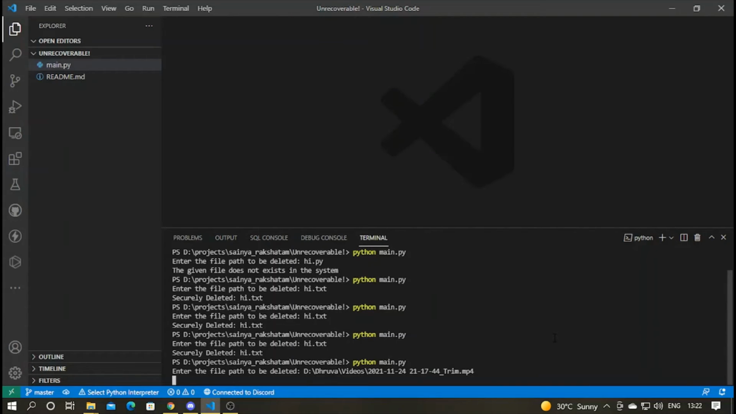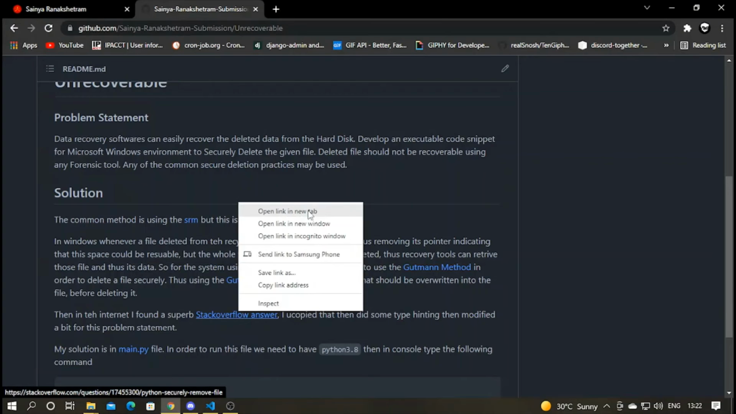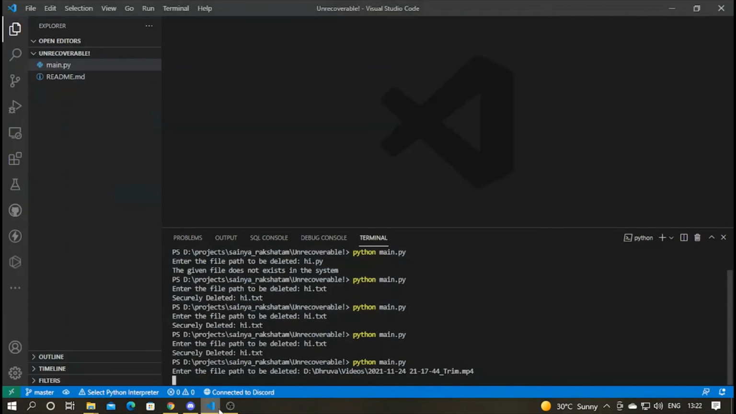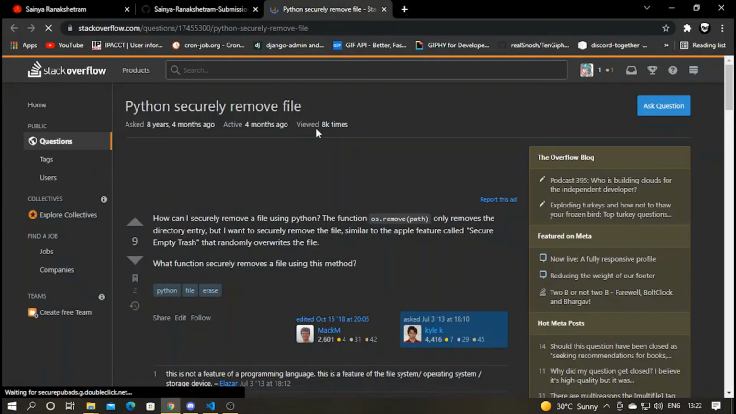So it's taking time since it's 119 MB. It has to read every byte of the file, and then it needs to replace the data. Here in the Stack Overflow answer it is also mentioned. Let me open this. Yeah, it's actually taking a bit of time since it's a file operation.